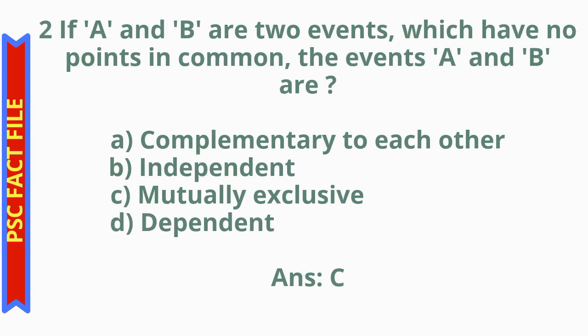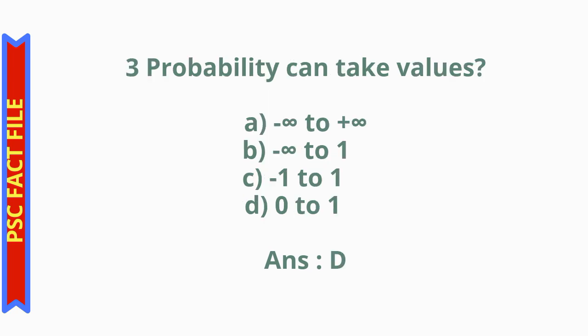Question number 2, if A and B are two events which have no points in common, the events A and B are option A complementary to each other, option B independent, option C mutually exclusive, option D dependent. Correct answer is option C mutually exclusive. If A and B are two events which have no points in common, the events A and B are mutually exclusive.